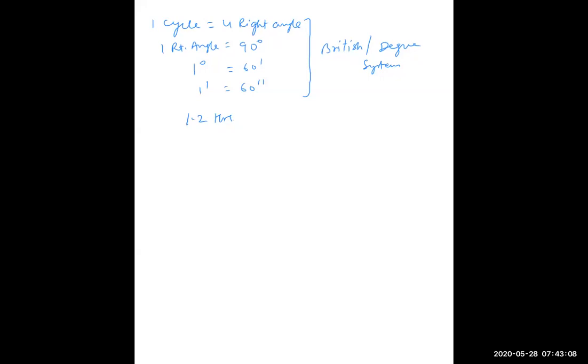Shri Hari, you can unmute or you can tell me on the chat. Read me 1 hour 20 minutes.